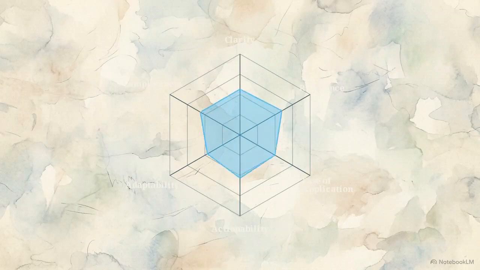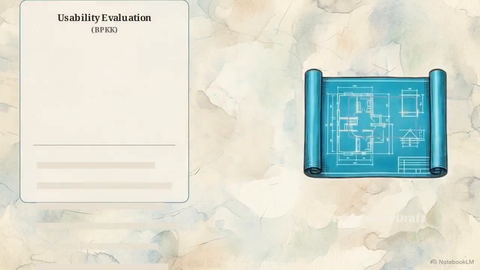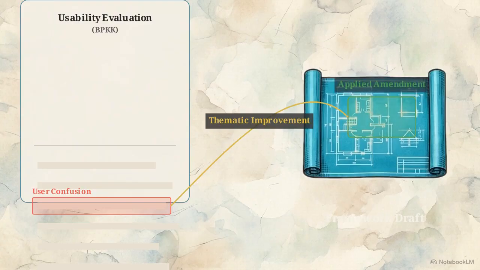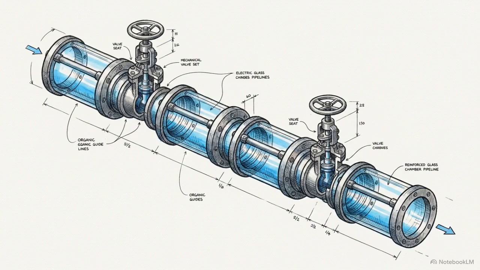This radar chart maps the evaluation. To generate usability data, users apply the framework against a simulated organizational scenario, evaluating its clarity, relevance, and actionability. The generated data translates specific areas of user confusion into descriptive thematic improvements, driving the final amendments to the framework. Phase 4 acts as the final check, ensuring the framework remains functional when applied to real-world administrative tasks. The 4-phase methodological pipeline is now complete.